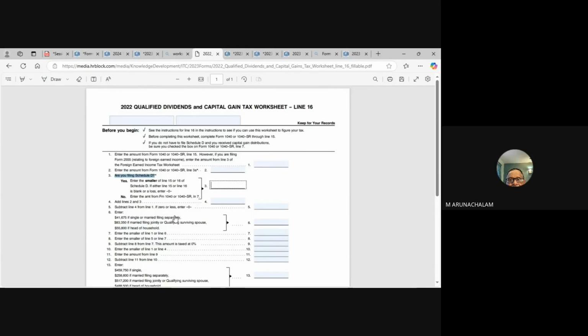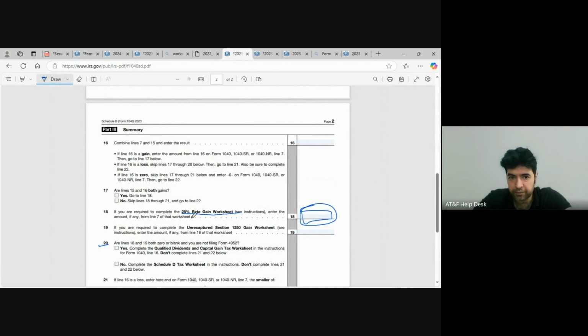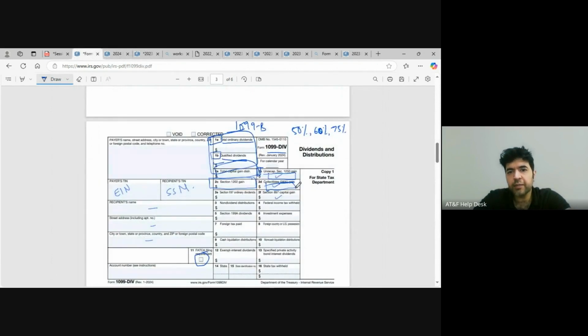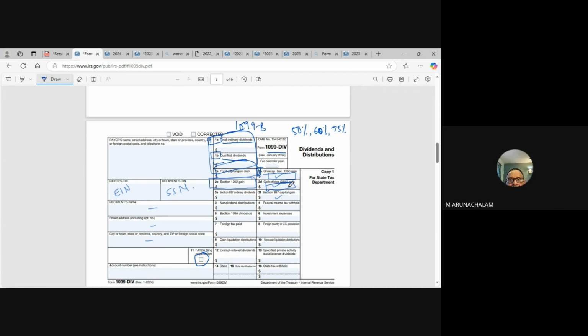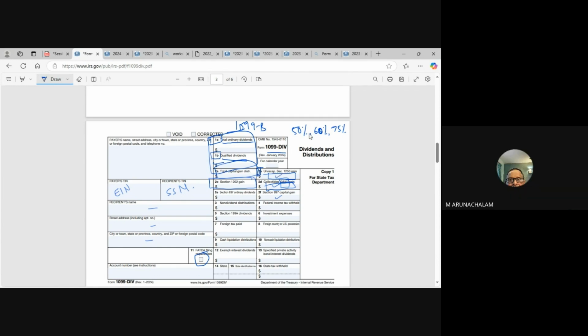28%, sir. 28% is a tax rate. So a flat 28% will be calculated on the gain on collectibles. What is a collectible? Collectibles are antique pieces you have collected, or stamps, or coins, or art. If you sell those and there is a gain, that is a capital gain based on the sale of those collectibles. It will be separately calculated as a 28% tax on that. The high rate.